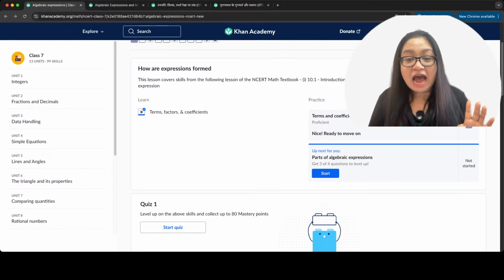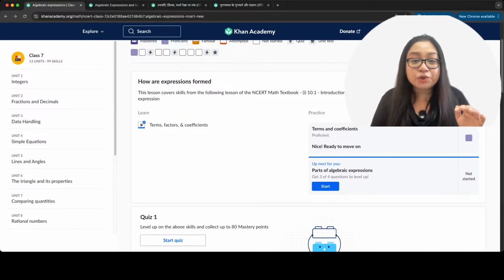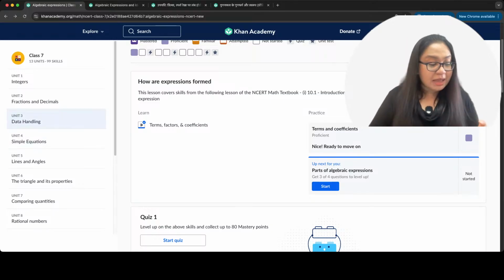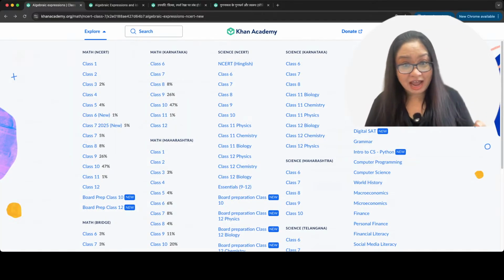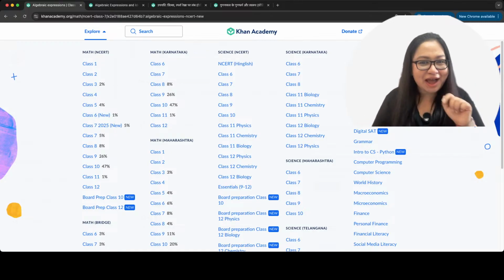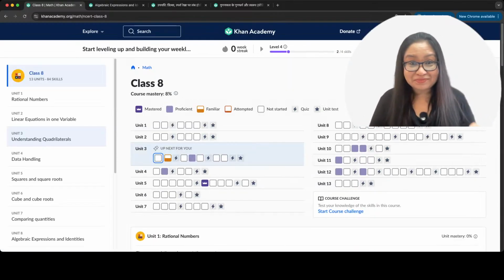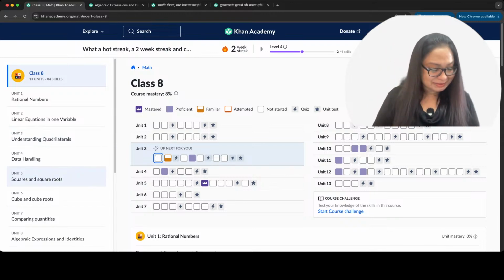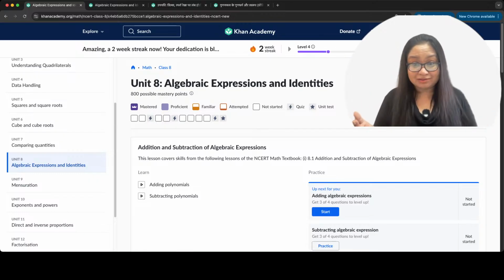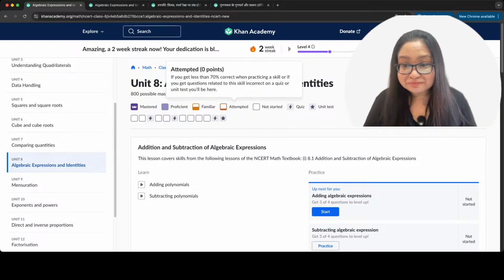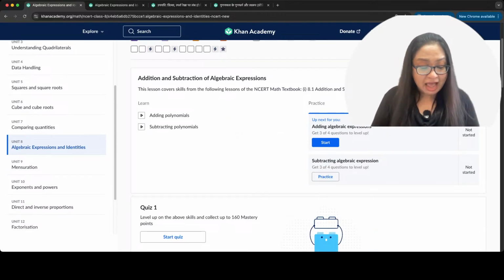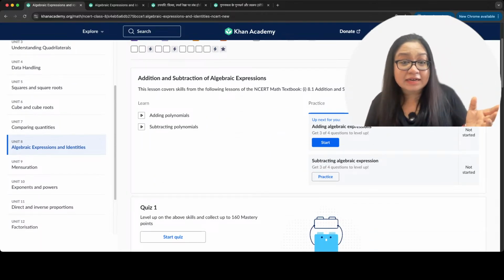So now we go ahead and see how to add or subtract algebraic expressions. Okay, so I'm going to go back to the explore page and go a little bit higher, one grade, to 8th grade. Algebraic expressions and identities. Why? Because we are doing algebra, right? अब आ गए algebraic expressions and identities में, right? So we have adding and subtracting algebraic expressions.